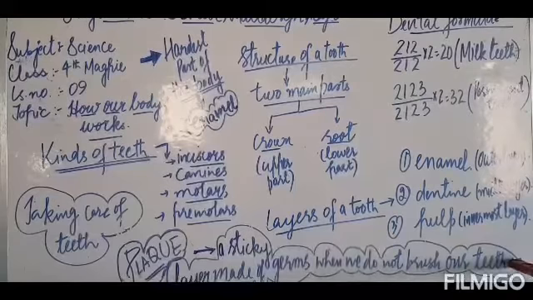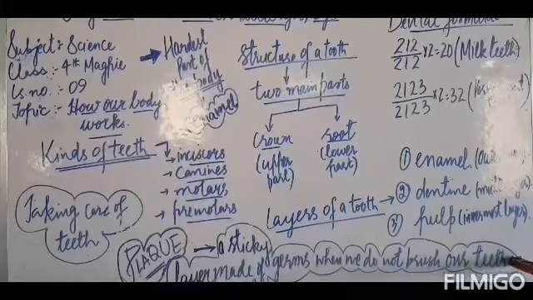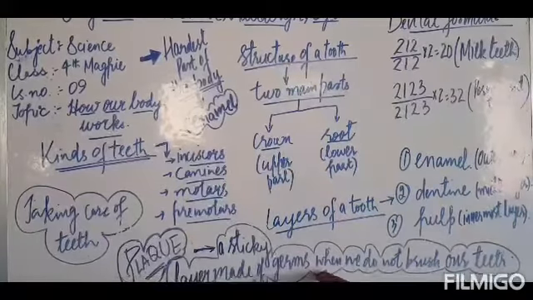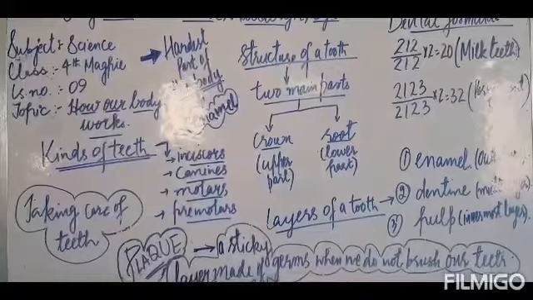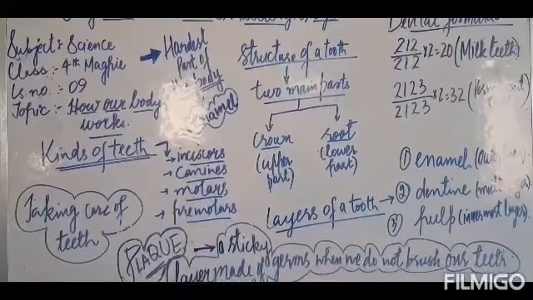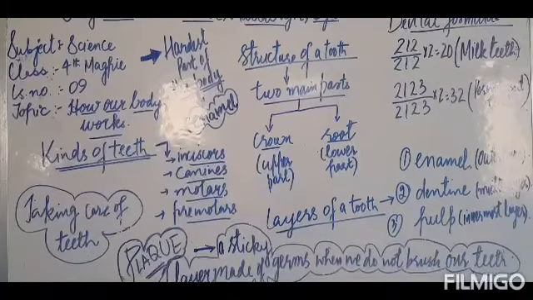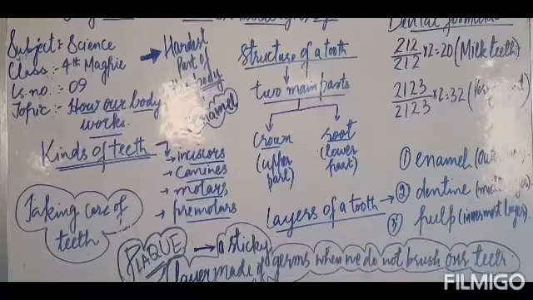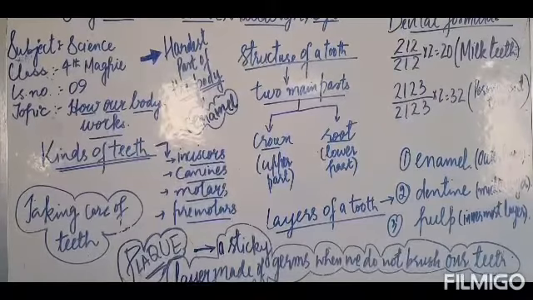So dear kids, what happens? The germs present in our mouth feed on the bits of food that get stuck in the teeth and give out acids. Over time, the acids eat the enamel and make a hole, and that is called a cavity. If the cavity is not filled in time, it can cause further decay and reach the pulp of the tooth. And this causes severe pain in the tooth and may even lead to the tooth falling out.